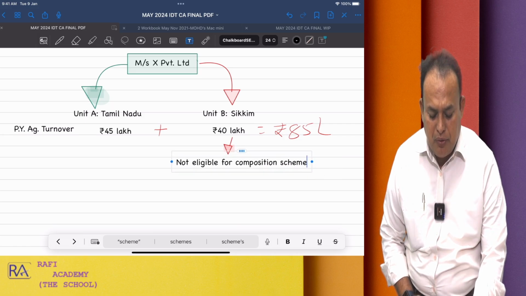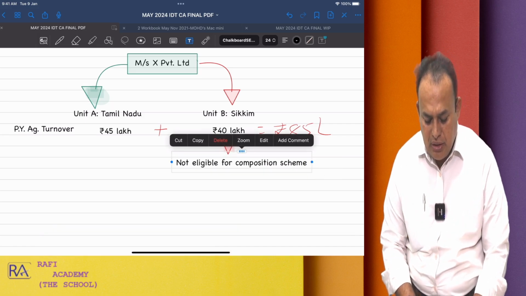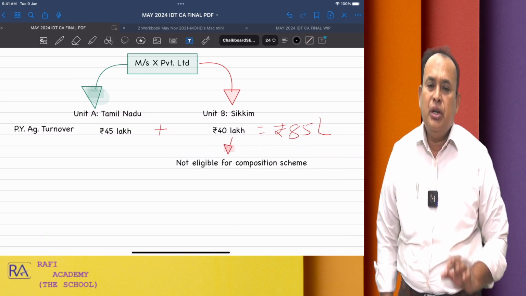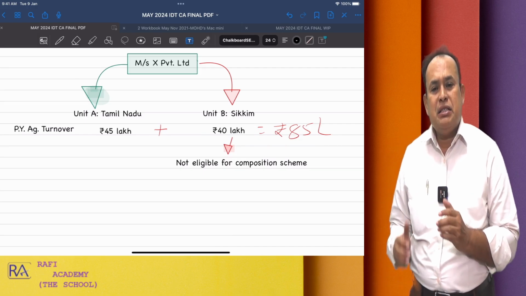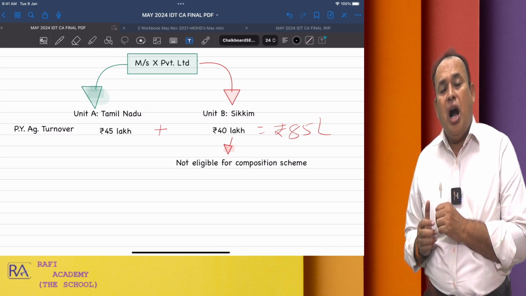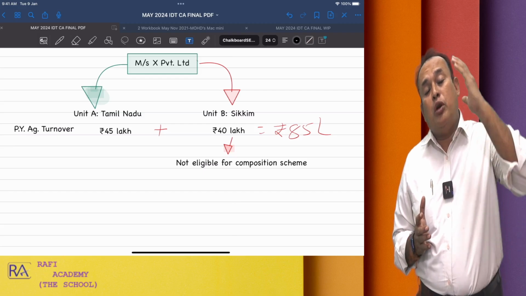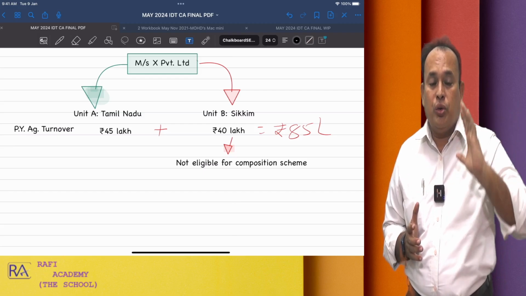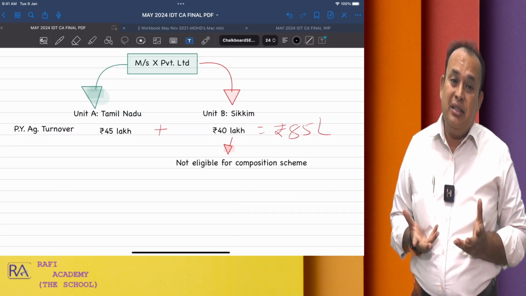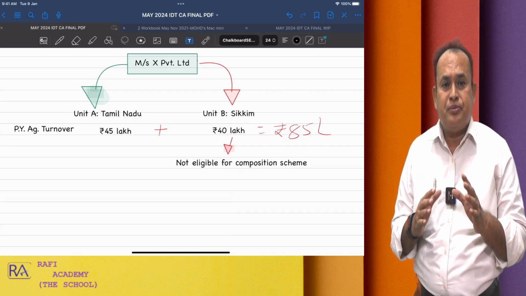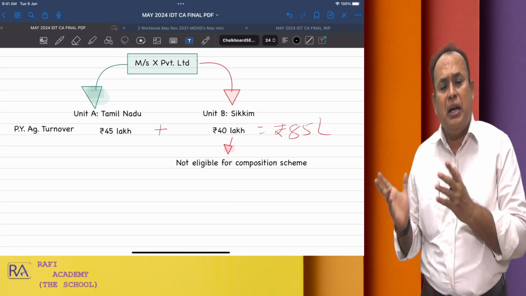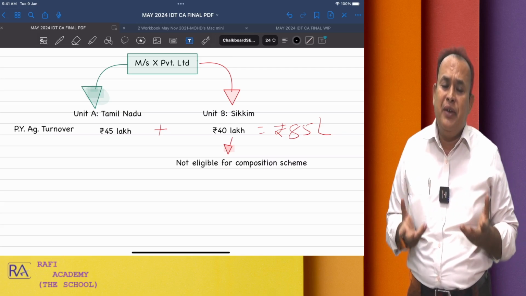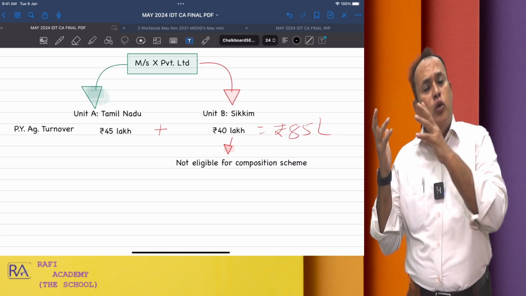If not eligible for the composition scheme, my dear friends, tell me, in the state of Tamil Nadu, if the aggregate turnover is up to 1.5 crore and has not exceeded it, then go for the composition scheme. Aggregate turnover here is 45 lakhs plus 40 lakhs, 85 lakhs only, well within the 1 crore 50 lakhs.